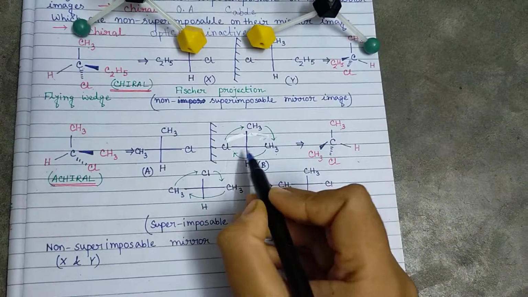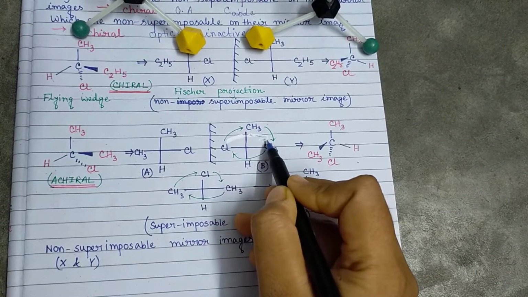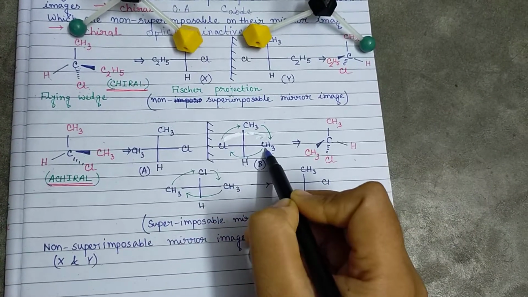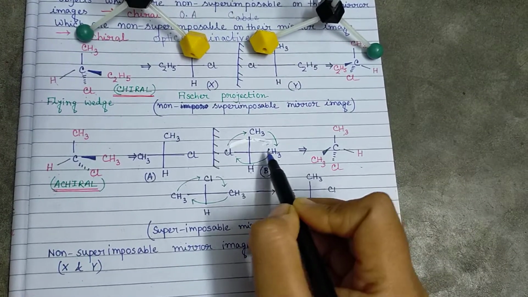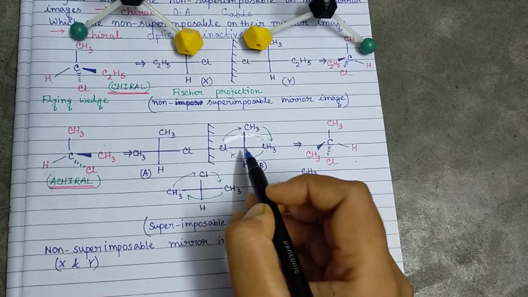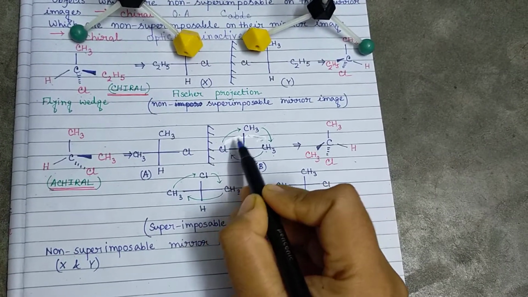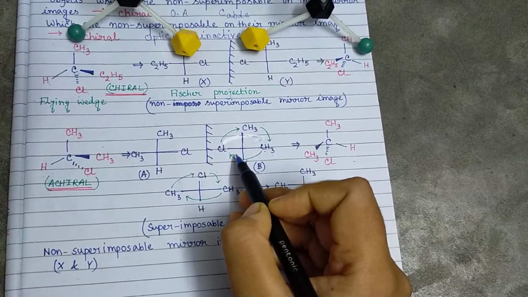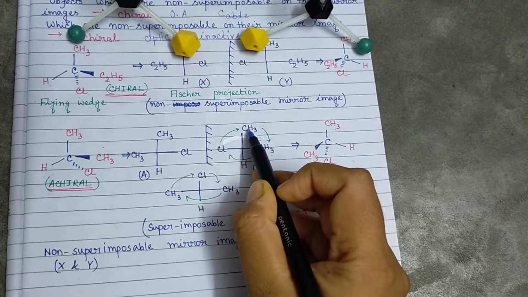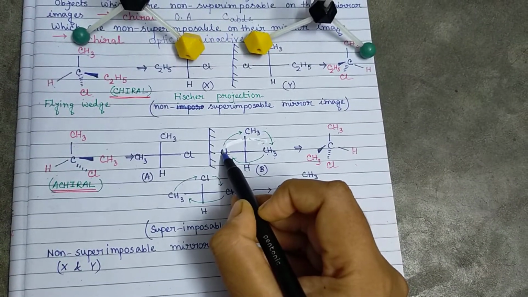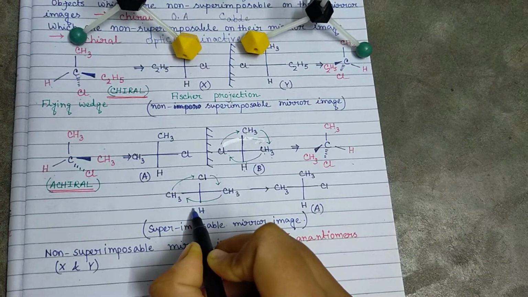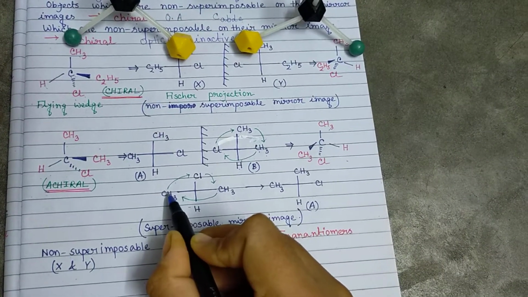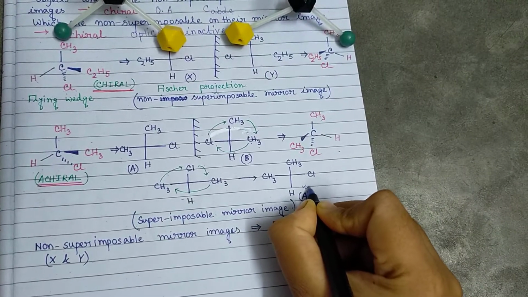So now if we rotate the three groups, we want to take chlorine here only. In this compound also I want to take the chlorine here. Why? So that we can match whether these two compounds are the same or different. For that, what we have to do is rotate the chlorine in two steps. In the first step we are rotating three groups, interchanging, meaning chlorine will come here, methyl will come here and this methyl will go to this side. So this compound will come, and next what we are doing, methyl will come here, chlorine will come here and this methyl will go to this side. So we have this molecule A.